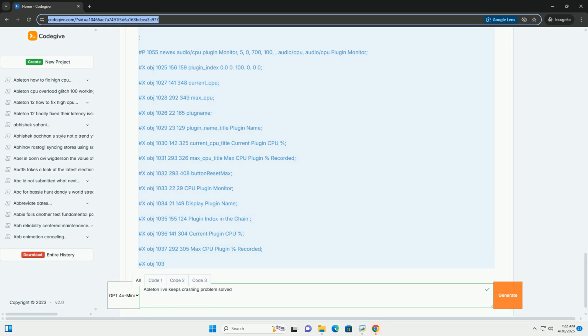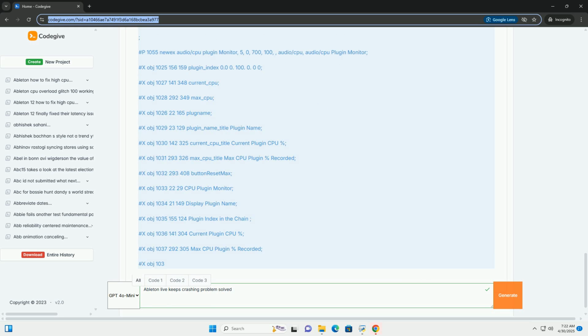Monitor resources. Keep an eye on your CPU usage, RAM usage, and disk space. Close unnecessary applications when working with Ableton Live. Test new plugins: before using a new plugin in a critical project, test it thoroughly in a separate, empty project.